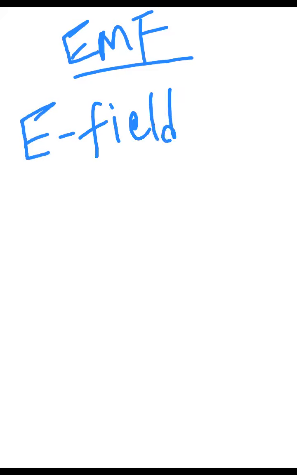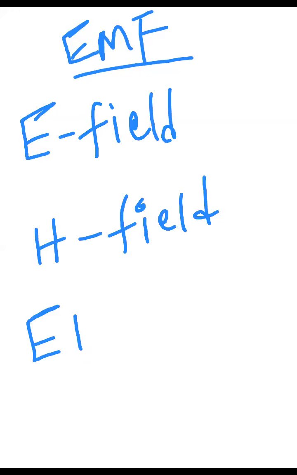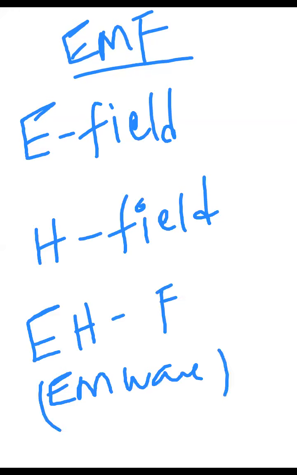Electromagnetic theory, electromagnetic field or electromagnetic theory. Generally this subject can be divided into three parts. One is discussing only the electric field, and another is discussing only the magnetic field, and the third is discussing both electric and magnetic field, that is called EM waves. See, what is EM waves? It consists of both electric and magnetic field. EM waves always consist of electric and magnetic field.